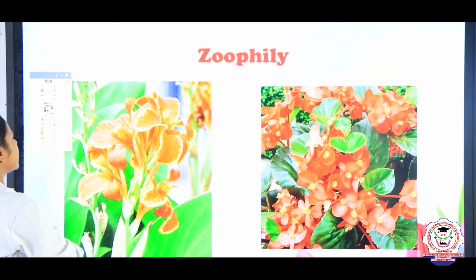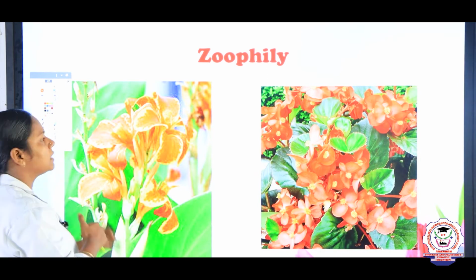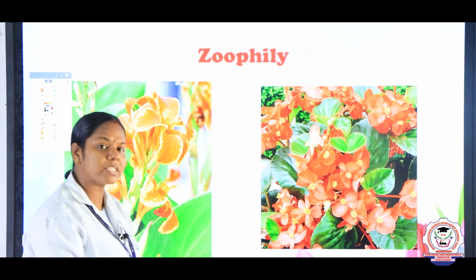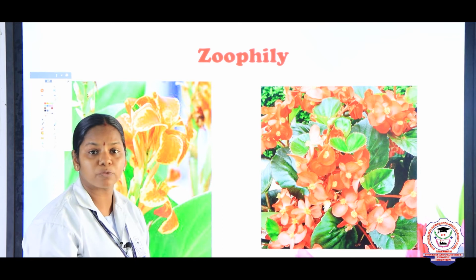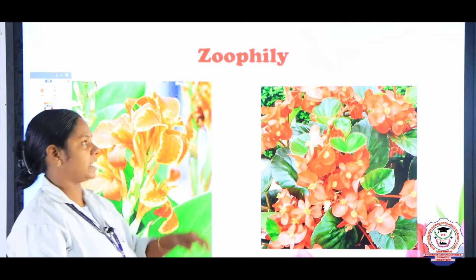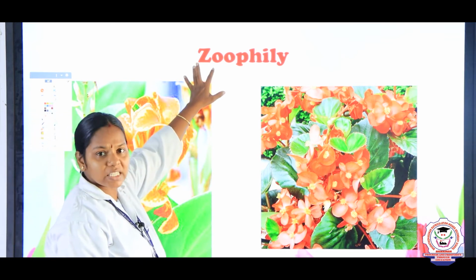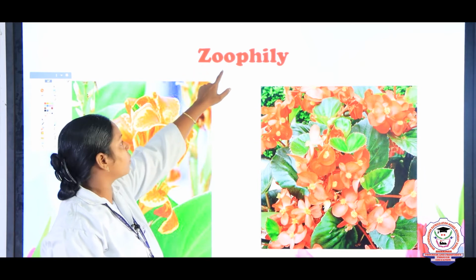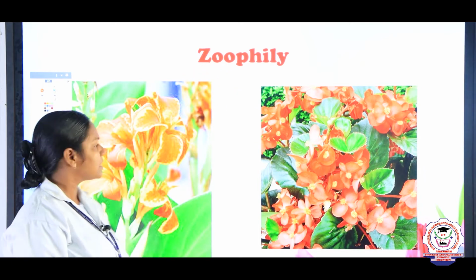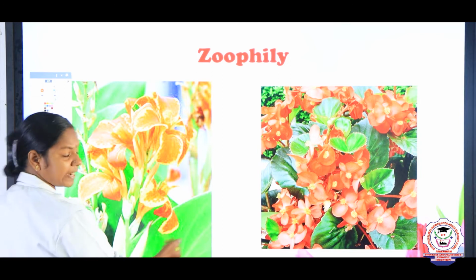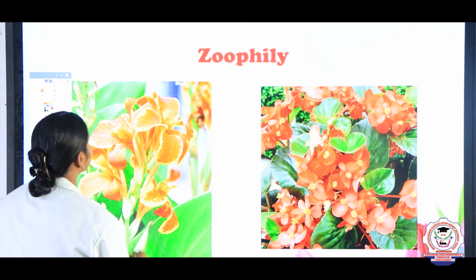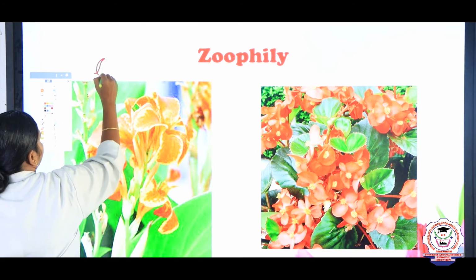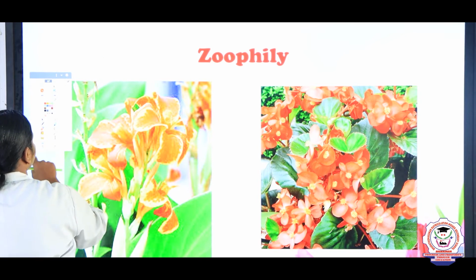And now we are going to see some other examples. The zoophily. What do you mean by zoophily, children? The pollination that takes place through the animals. Yes. So, zoology refers to the study of animals, and phily means pollination. So, you can see the two flowers, right? What are these two flowers, children? It is canna. It is an ornamental flower.